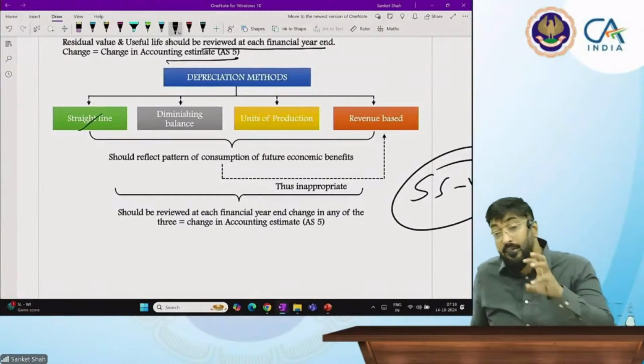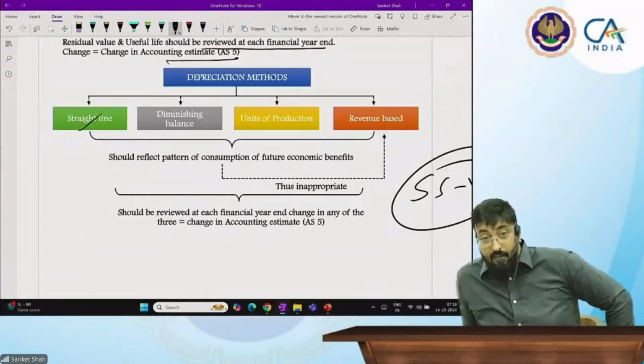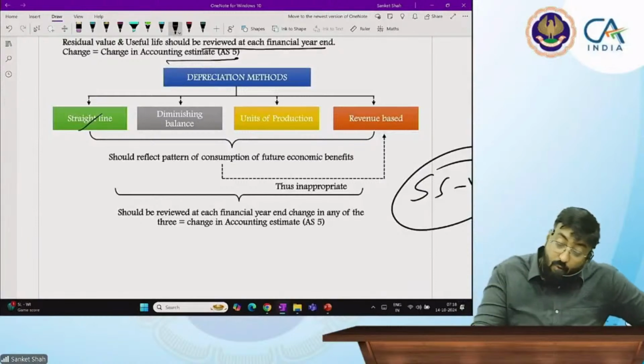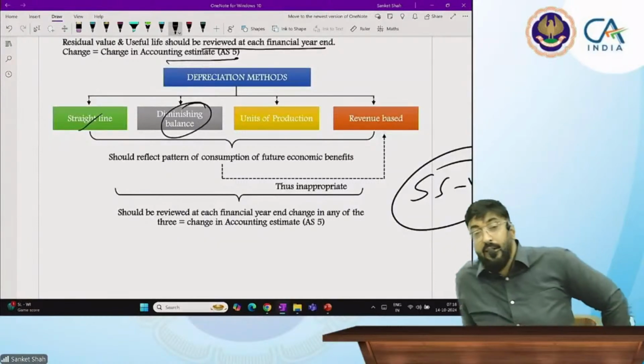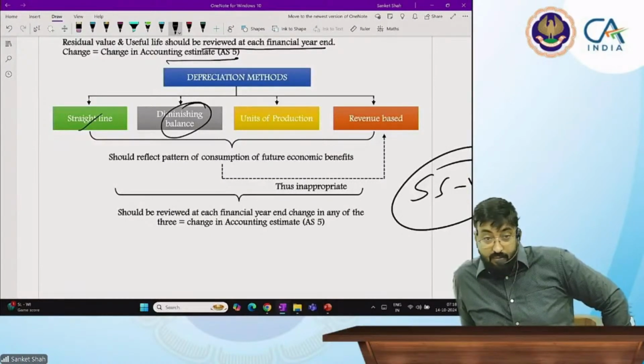Okay, now depreciation methods: straight line method. Method selection is also very difficult in real life. Normally in income tax we follow the diminishing balance method, but in accounting we follow all methods.